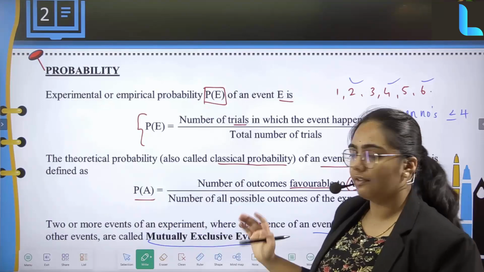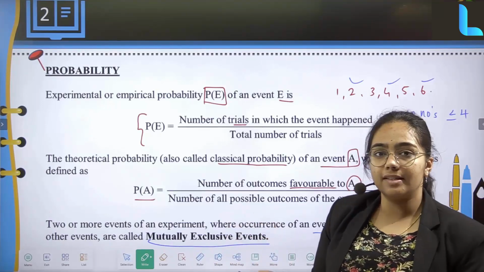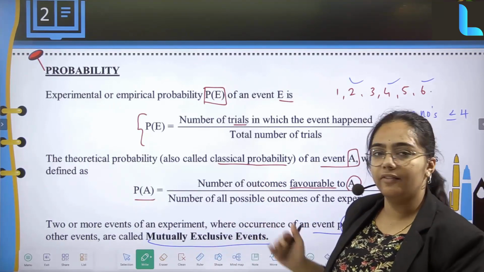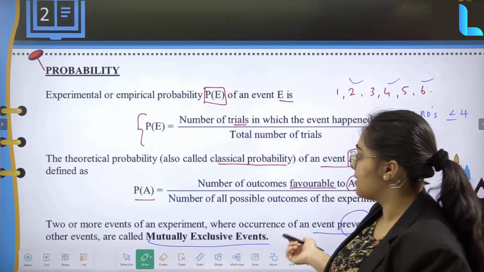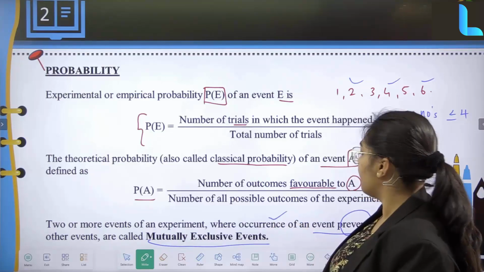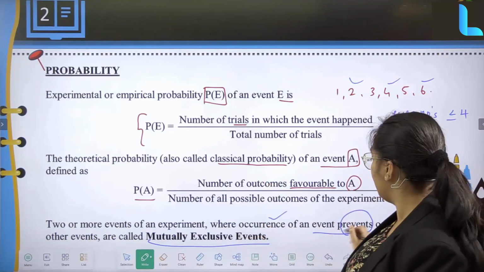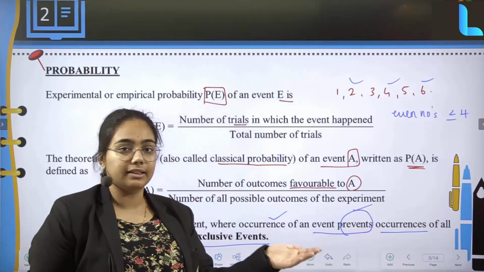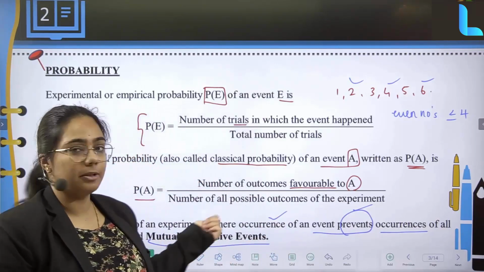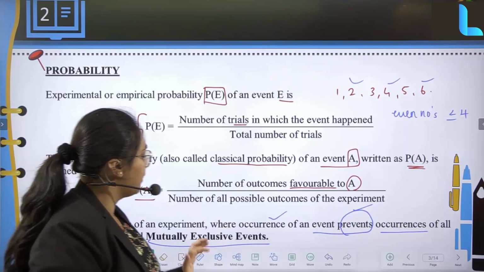Two or more events of an experiment where the occurrence of one event prevents the occurrence of the other events are called mutually exclusive events. Suppose there are two or more events of an experiment wherein the occurrence of one is going to prevent the occurrence of the other. That is going to be termed as mutually exclusive events.